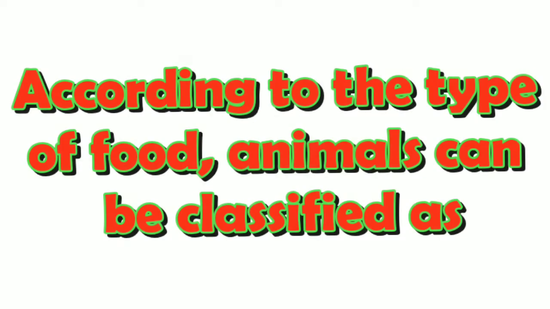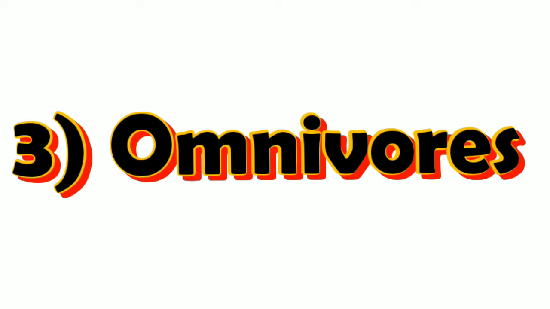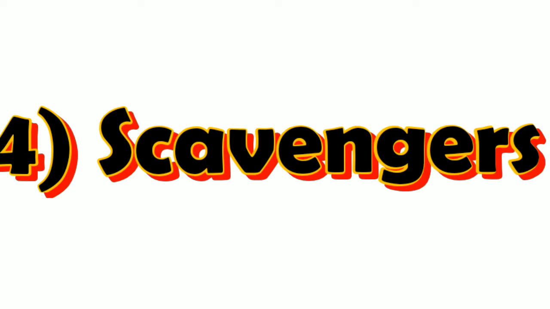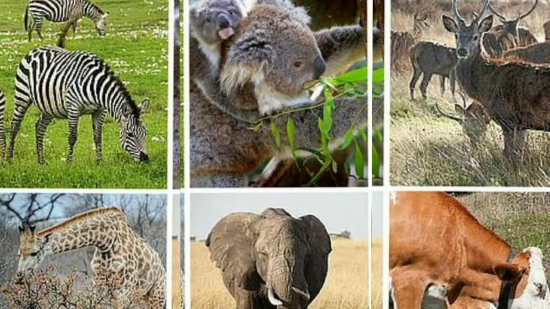According to the type of food, animals can be classified as herbivorous, carnivorous, omnivorous, scavengers, and decomposers. Herbivorous. Herbivorous animals use plants directly as their food.